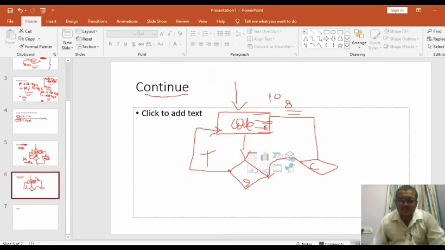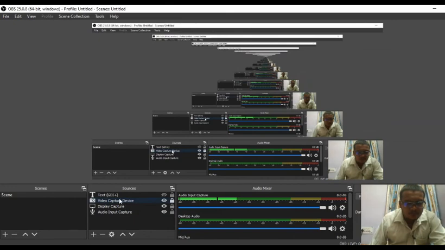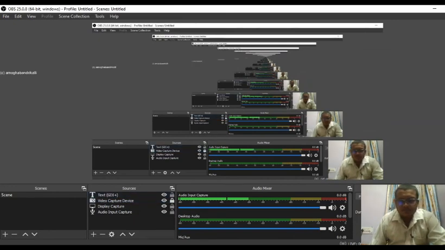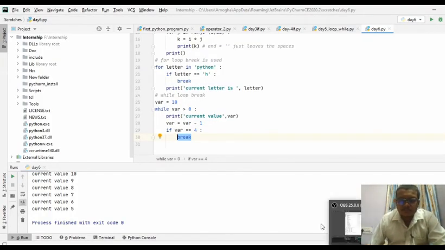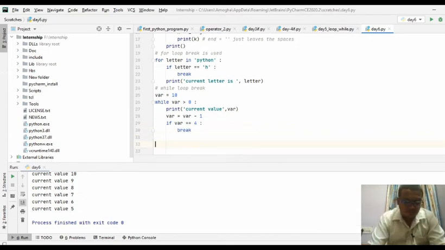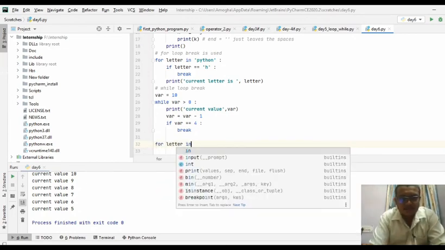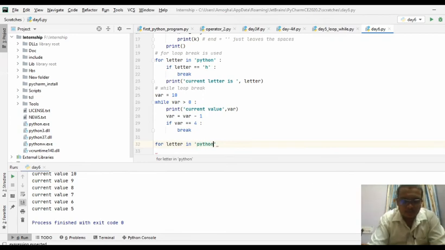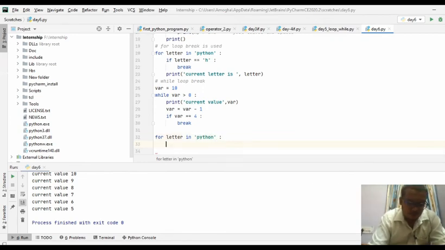Let me just see the example of this one. Here, as usual, for letter in Python, I am going to print some of the letters. At some point, I am checking whether that letter is equal to H or O. If that happens, you need to continue.